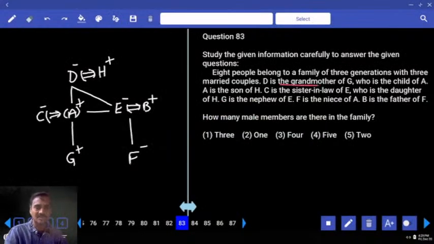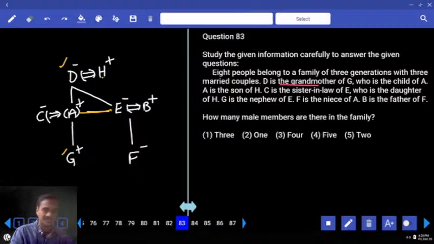D is the grandmother of G, yes. And G is the child of A. And A is the son of whom? A is the son of H. And C is the sister-in-law of E. C is husband's sister. E is the daughter of H. And G is the nephew of E. E's brother's son, G is the nephew. F is the niece of A. A's sister's daughter. And B is the father of F.